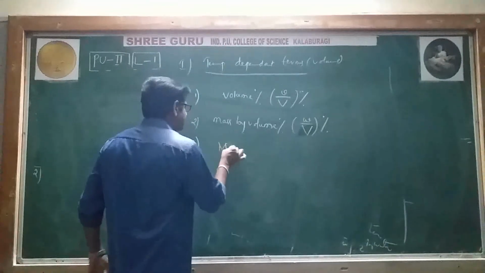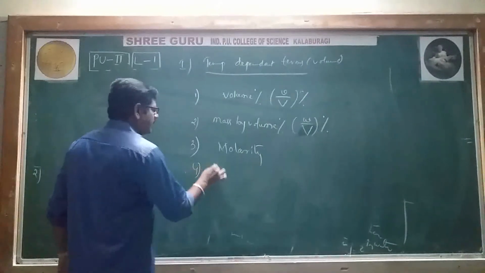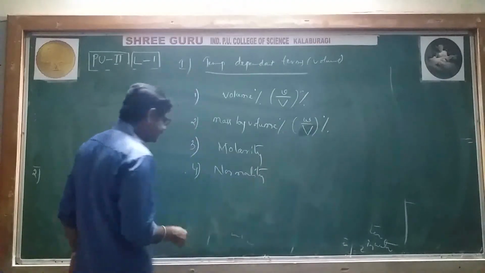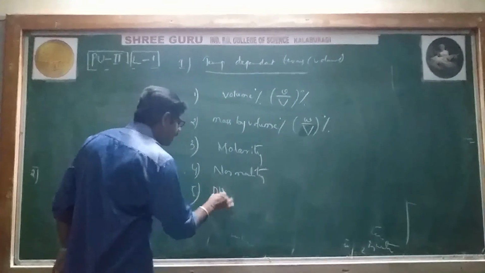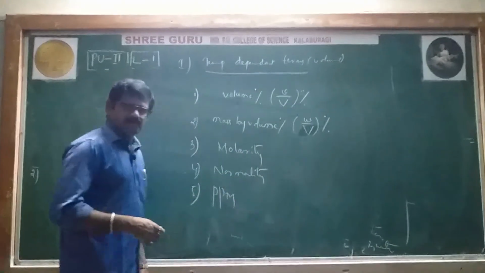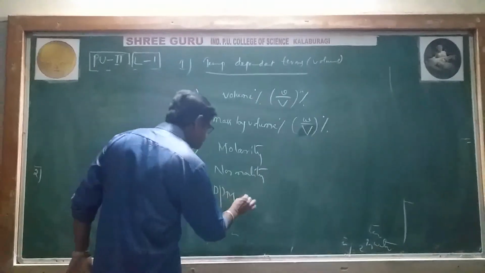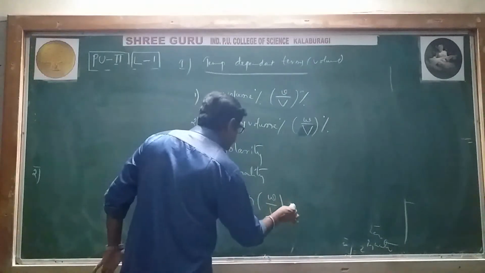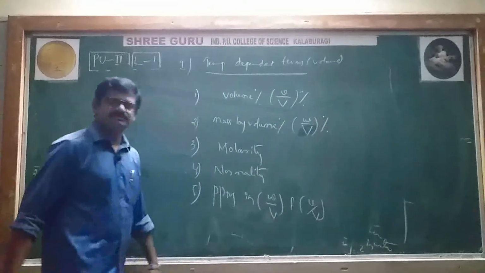Next, our known concept of molarity and normality. Next one is parts per million. Parts per million we can measure in different expression terms, in W by V and V by V. That's it.